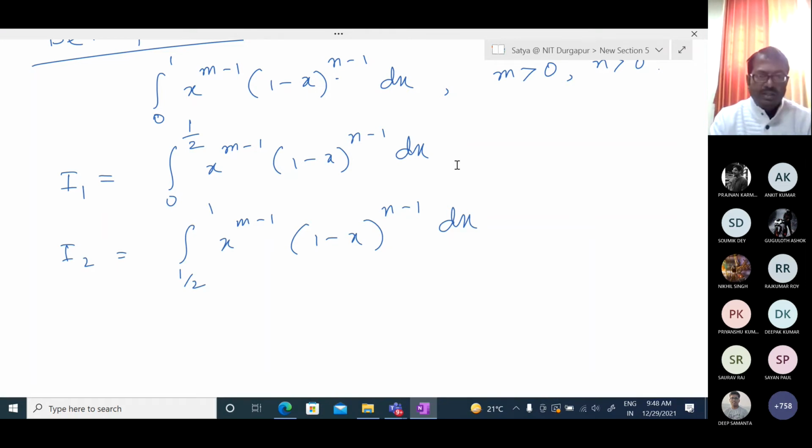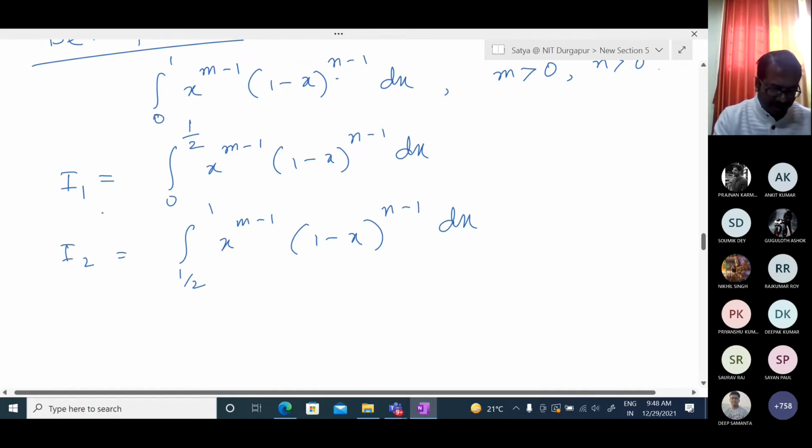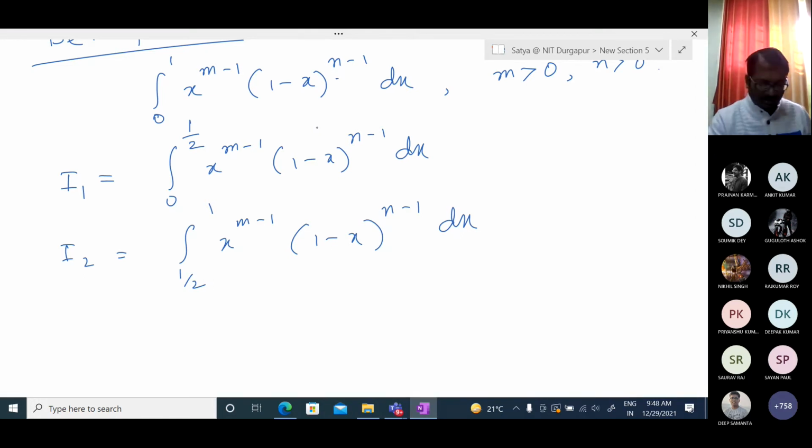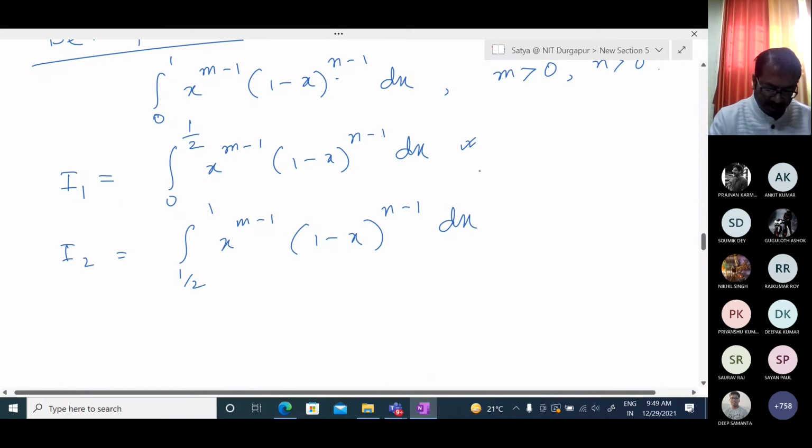How can we show? I'm giving only one part. Total is done in the assignment, you can read it. I'm trying to give one part only. So here you see I1 plus I2 equal to this original one. If we take them one by one, then we can do both. So if we do only the first one, and similar way you can do the second one, and after adding, if both are convergent, then we can conclude that the original one is convergent.